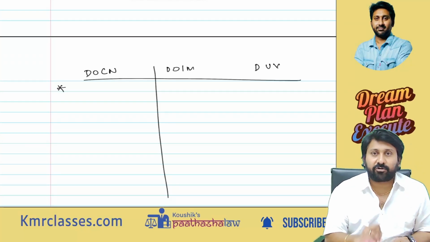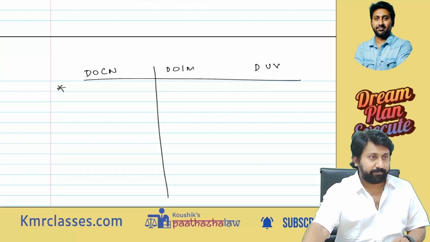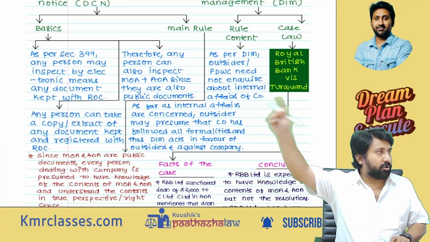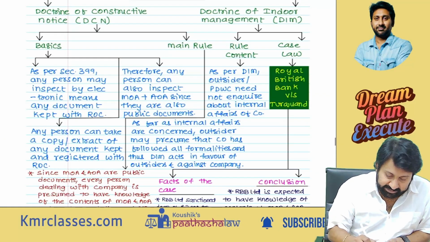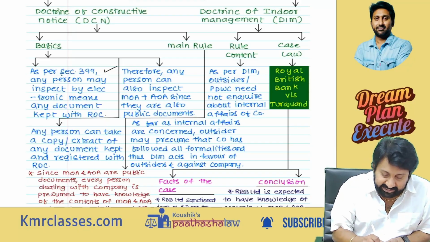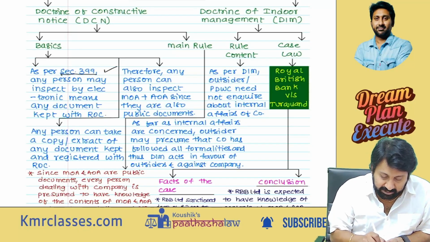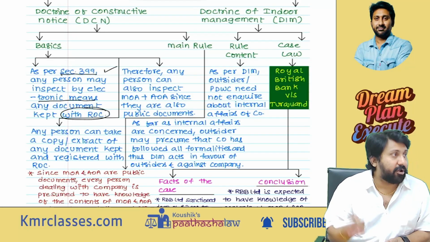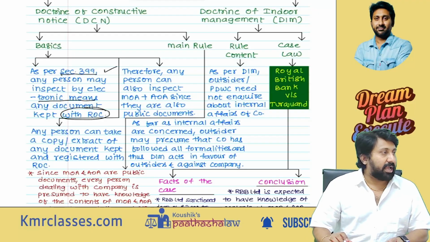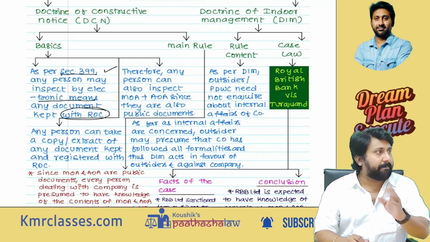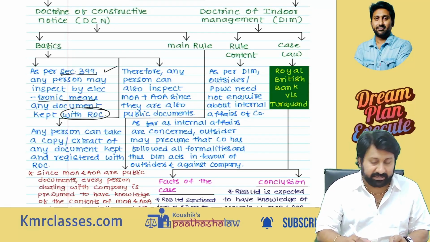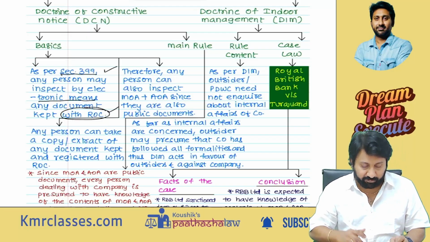Doctrine of constructive notice says this way. As per section 399, any person may inspect by electronic means any document kept with ROC. So as per section 399, any person may inspect by electronic means any document kept with ROC.